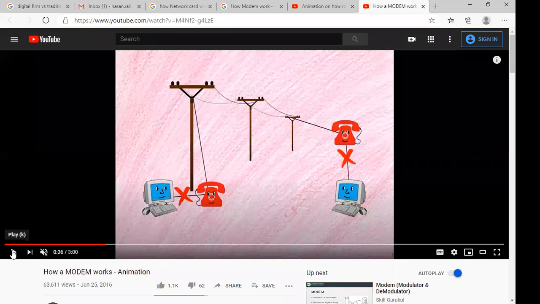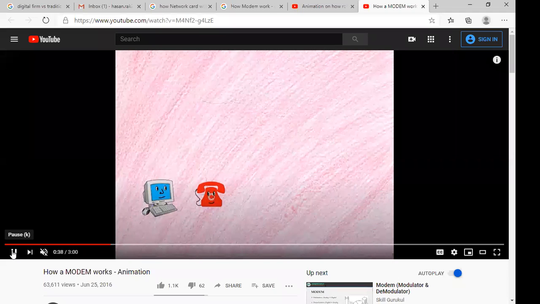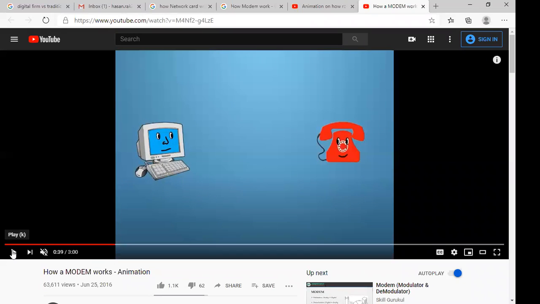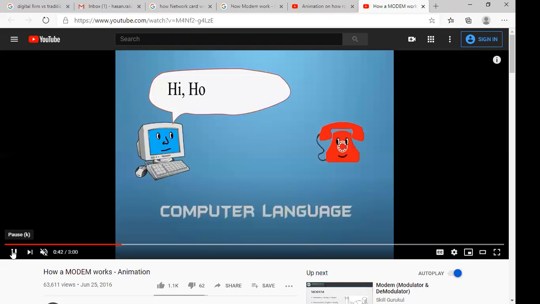That's why we need the help of analog signal. That's why they are showing the cross symbol. You cannot transmit digital signal. So now what can we do? Suppose I would like to send this message, "Hi, how are you?", from computer A to computer B through my telecommunication channel, through my cable.